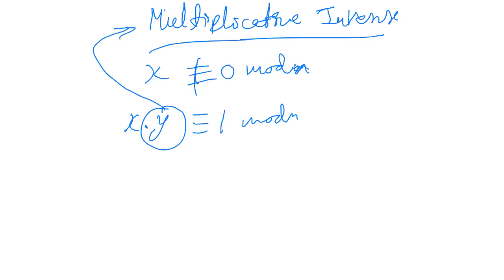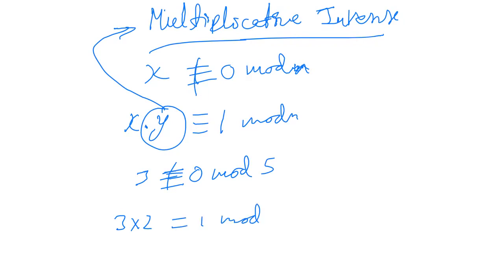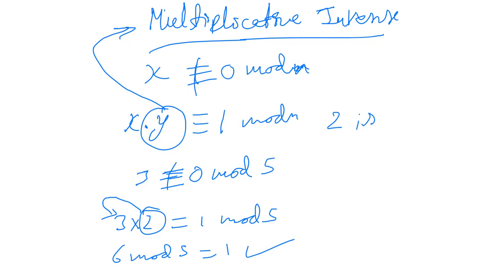Let's take an example. If some result says that 3 is not congruent to 0 mod 5, then there must be some number such that 3 into 2 is equal to 1 mod 5. All right. 6 mod 5 is equal to 1, right? So this is correct. So 2 is the multiplicative inverse of 3 with respect to mod 5. All right. So we can say that 2 is the multiplicative inverse of 3 mod 5.